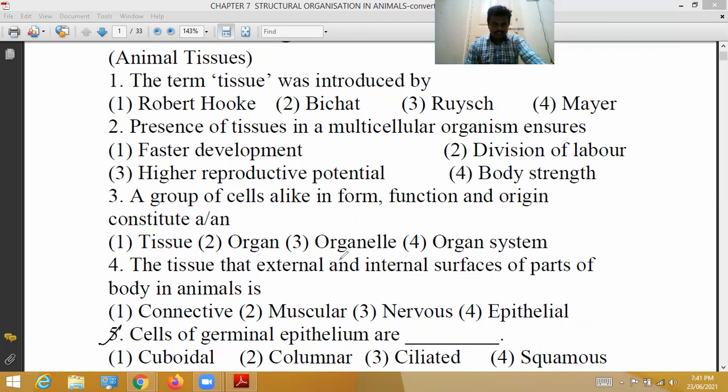Next, fifth question. The cells of germinal epithelium are cuboidal epithelial cells. Generally the germinal epithelium of the ovary and seminiferous tubules is made up of cuboidal epithelial cells. So the first option is correct, not columnar, not ciliated, not squamous epithelial cells.